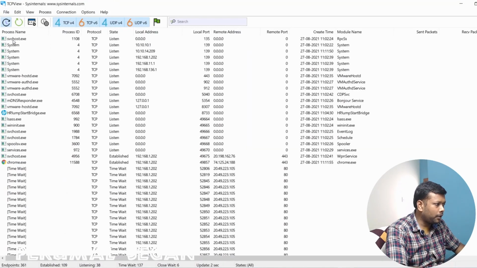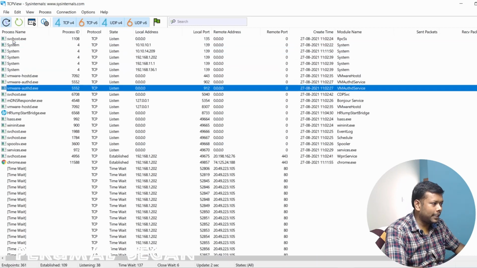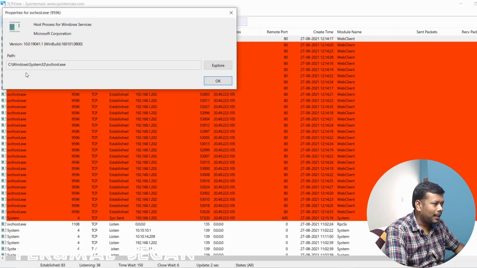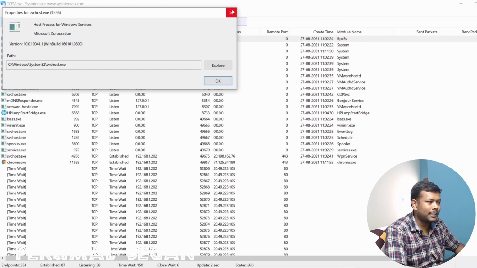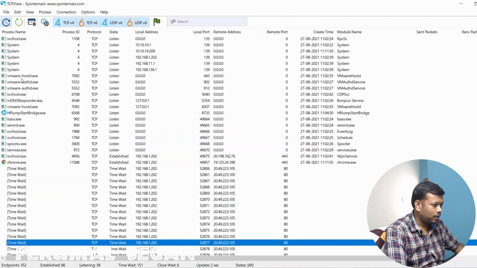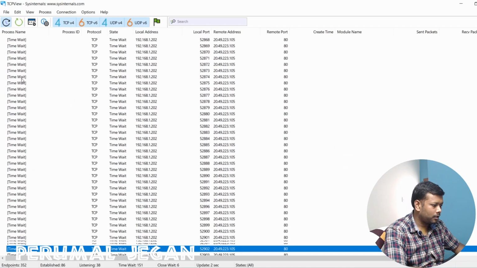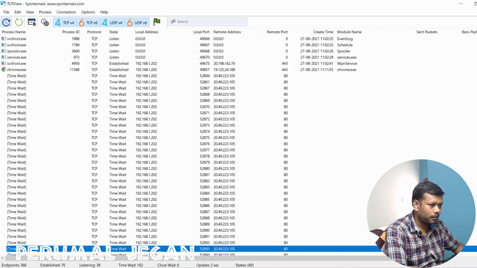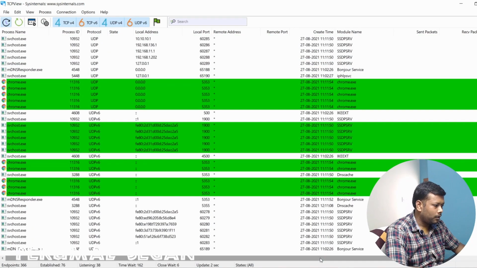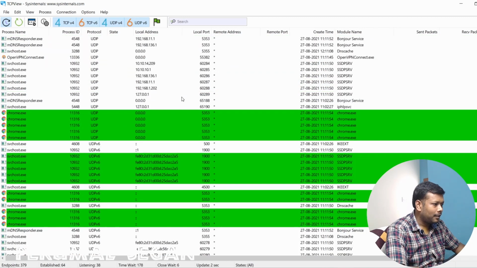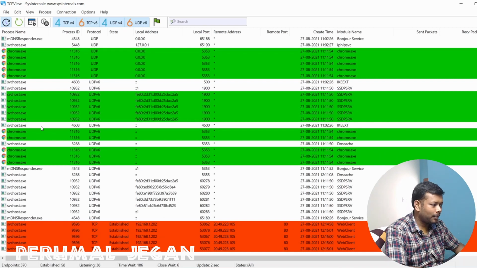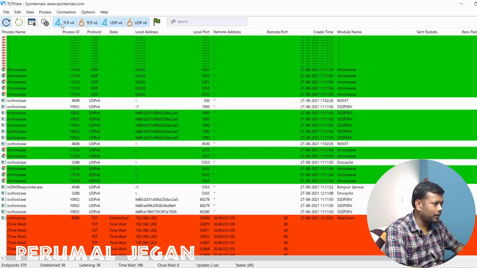Now we open the application. You can see this particular application displays each and every TCP connection established from our system. It also displays each and every application highlighted in a certain color.